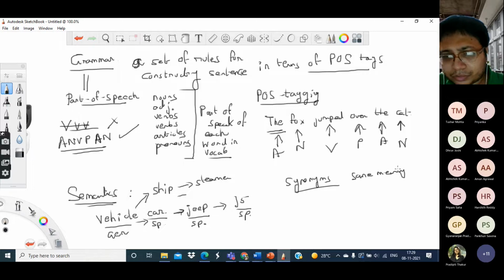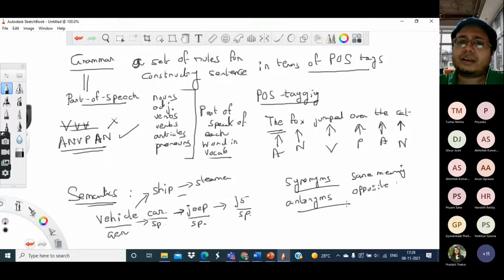Then there may be what they call antonyms, meaning two words having opposite meaning. Then there is the superset and subset relationship I just described. All these kinds of relations have specific names, which are used by linguists.